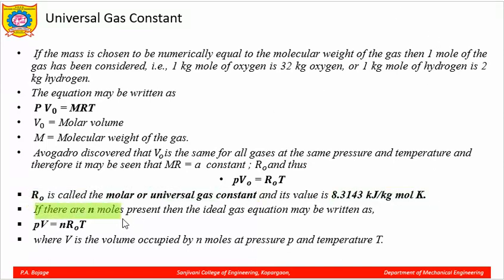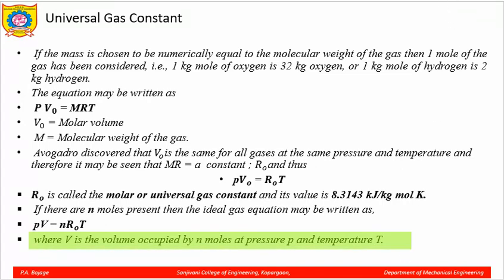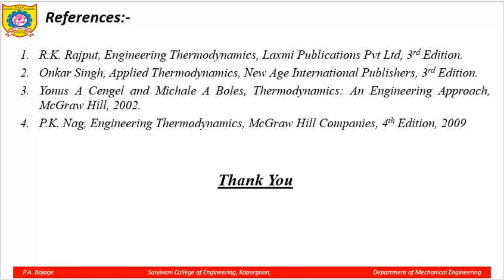If there are n moles present, then the ideal gas equation can be written as PV is equal to n R naught T, where n is the number of moles present, and V is the volume occupied by n moles at pressure P and temperature T. So, these are the references.